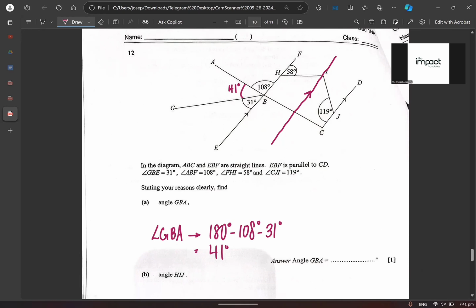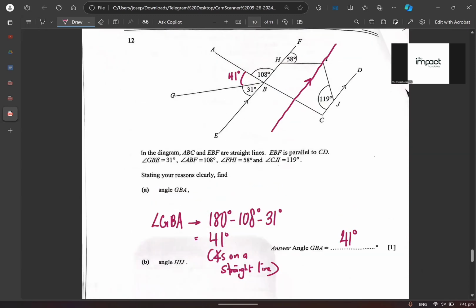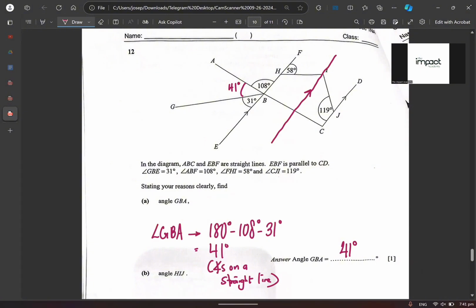So that part is done, right? Again, what is the reasoning? You just say angles on a straight line. Agree or disagree? Agree. Next thing that they want us to find, what is it?